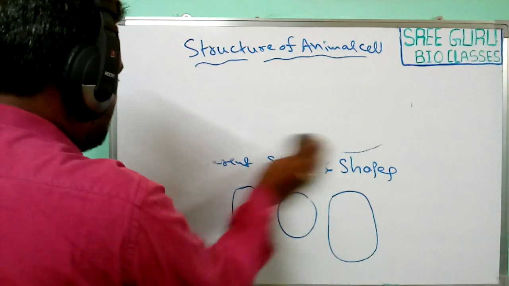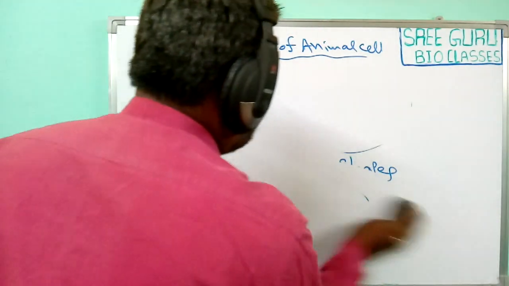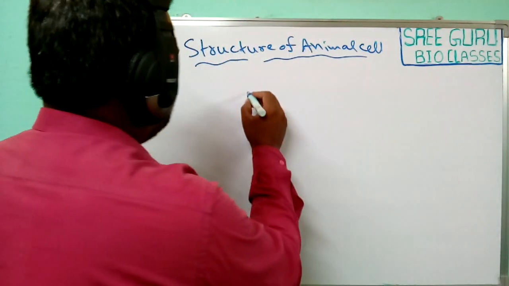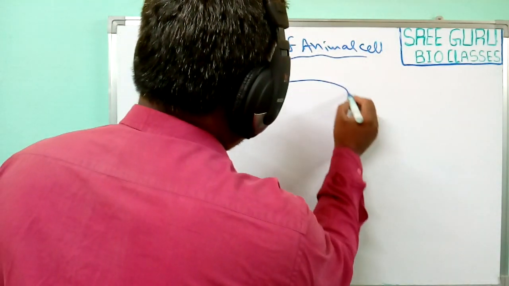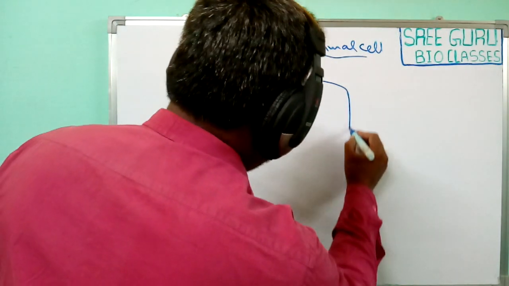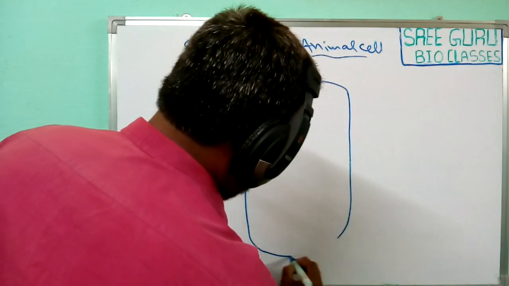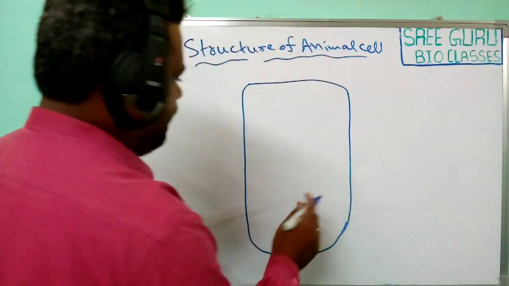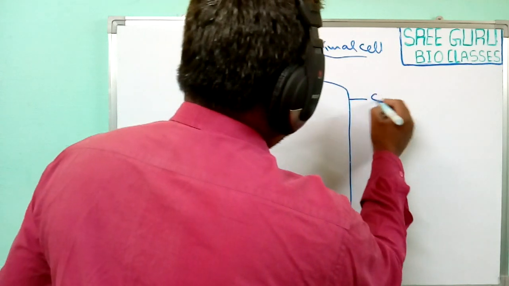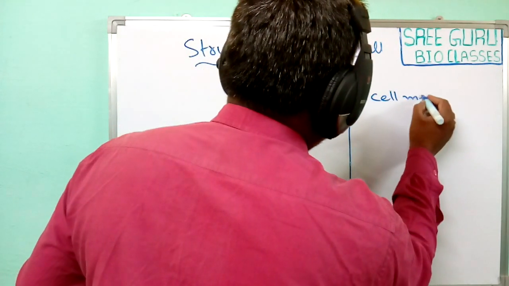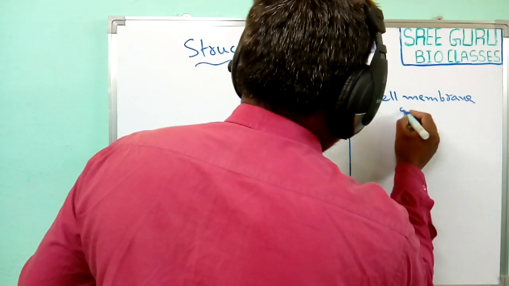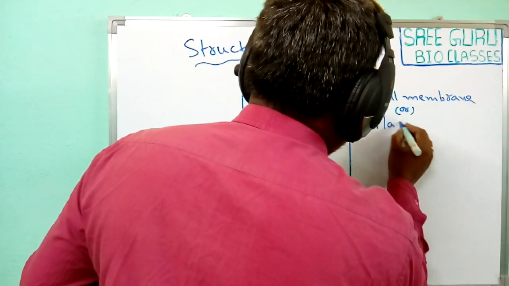Most of the animal cells are oval in shape. Generally, the cell is covered with a delicate membrane, that is known as cell membrane or plasma membrane.